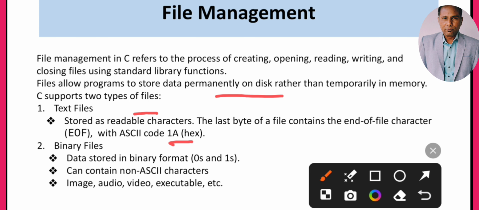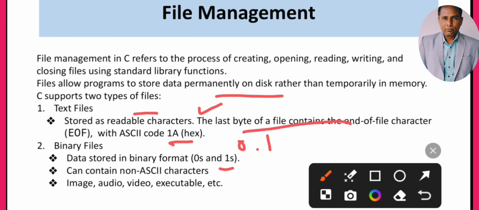A binary file is one in which data is stored in the form of 0 and 1, so it contains non-ASCII characters. Text files contain ASCII characters and binary files contain non-ASCII characters. Examples of binary files are image, audio and video files.